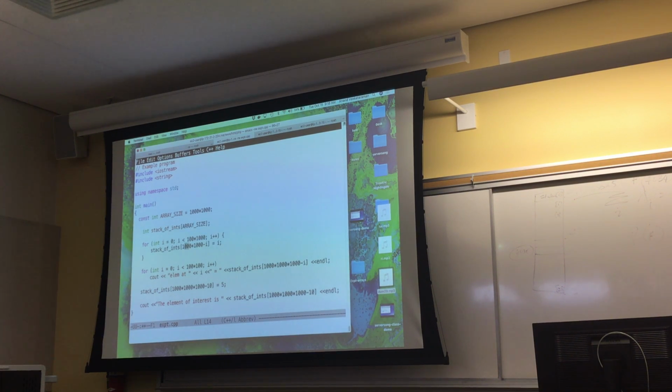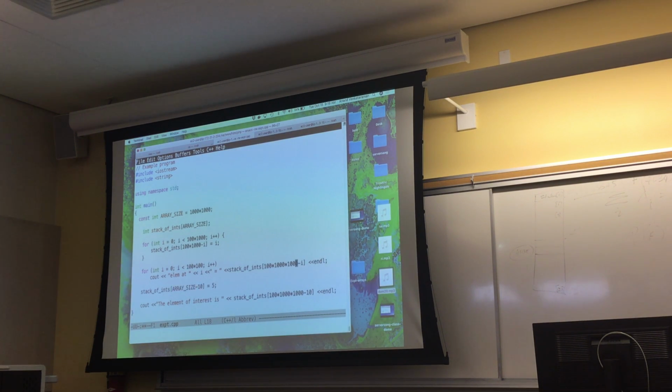So if it's 1 million, in fact, we should just have used array size here. So let's replace 1,000 times 1,000 times 1,000 with array size. Is there only one?